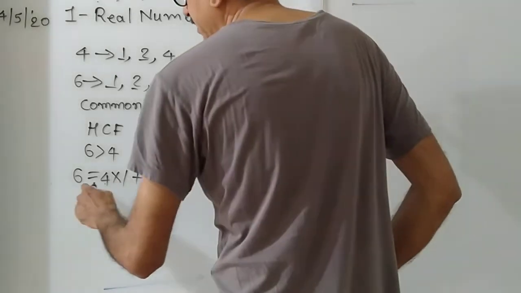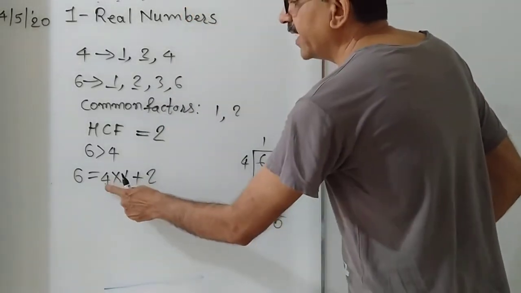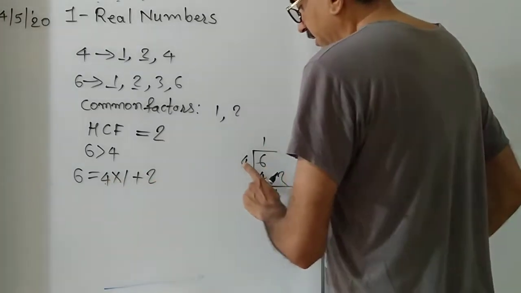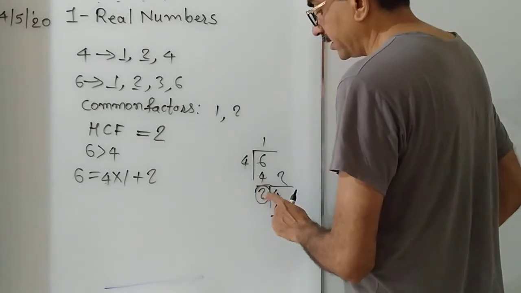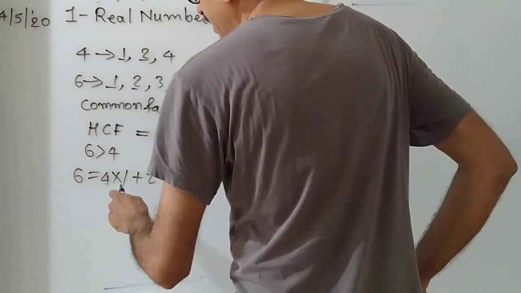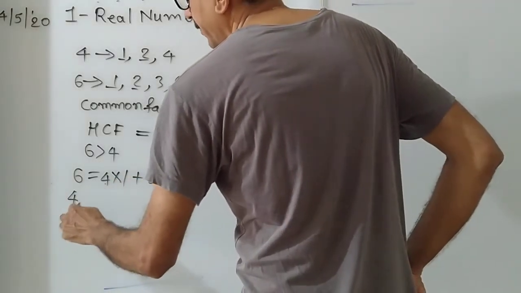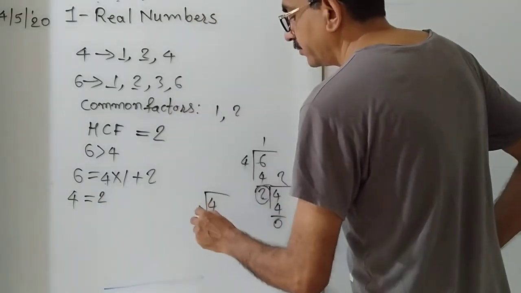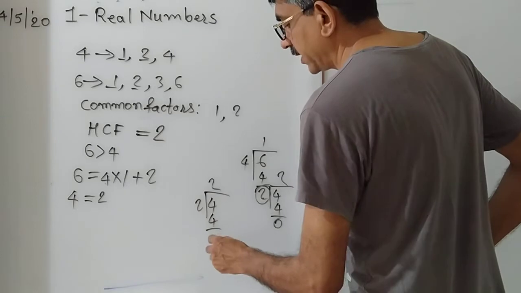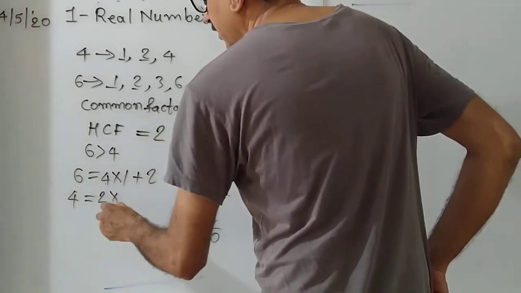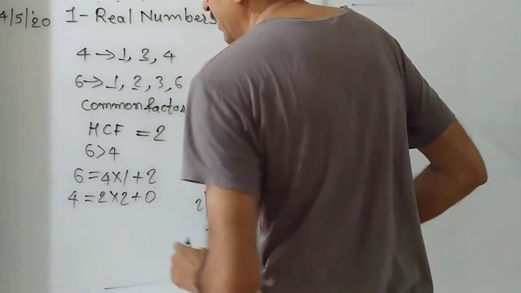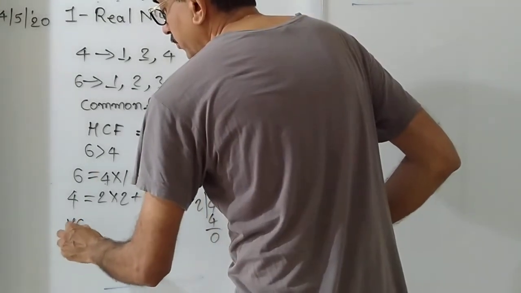Okay, let's try here. Now we have to divide the divisor by the remainder. So we write 4 is equal to, and divide it by 2. Now we try to divide 4: 2 twos are 4. Then here the quotient is 2 and the remainder is 0. Now we can determine the HCF in 2 ways.